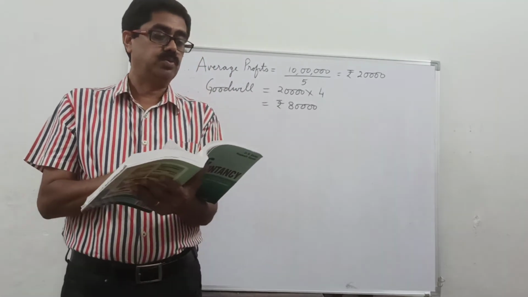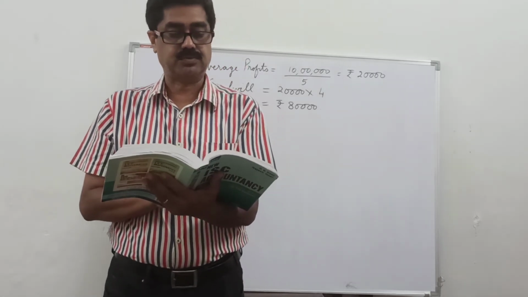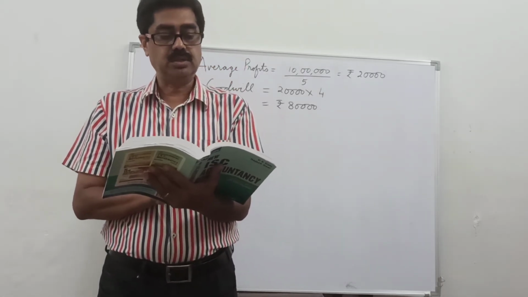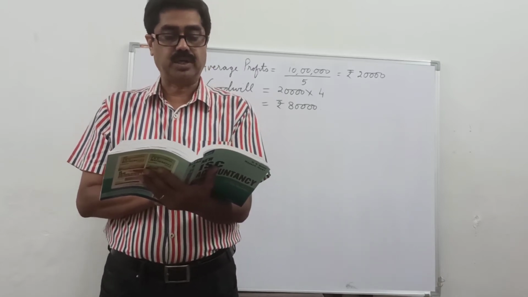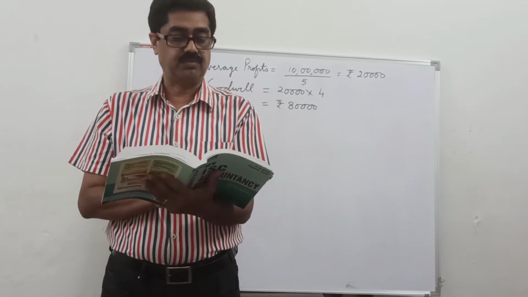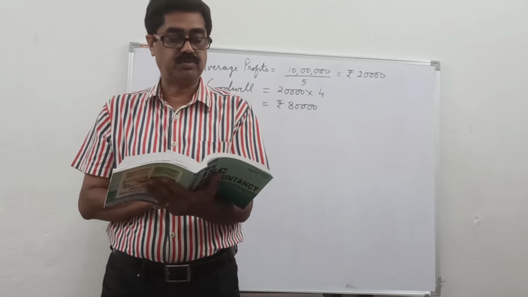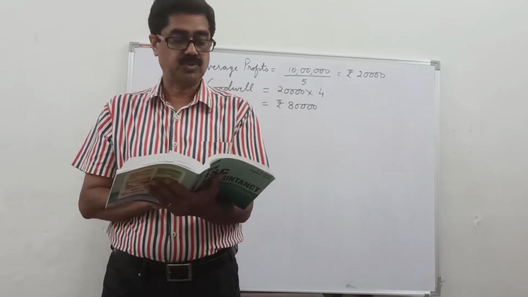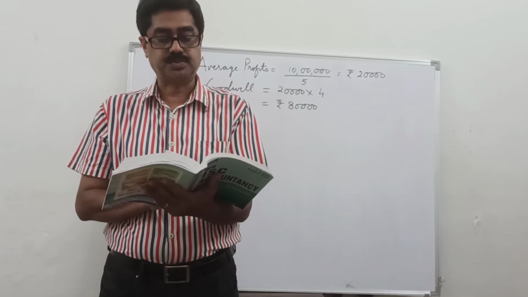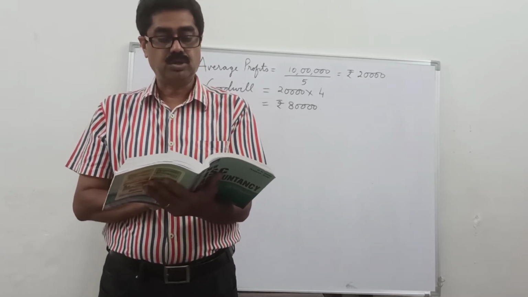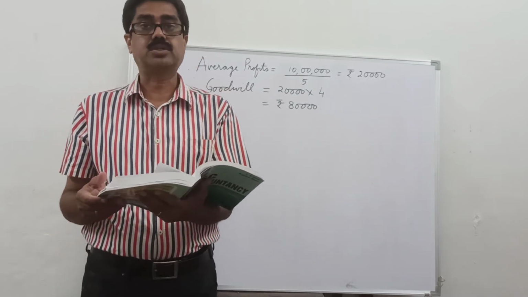Open to page 2.20. The profits earned by a firm during the last 5 years were as follows: 2013, 80,000; 2014, 1 lakh; 2015, 1 lakh 10,000; 2016, 1 lakh 50,000. Calculate the value on the basis of 3 years' purchase of weighted average profits. Weights are to be assigned as 1, 2, 3 and 4 respectively to the profits for 2013, 2014, 2015 and 2016.